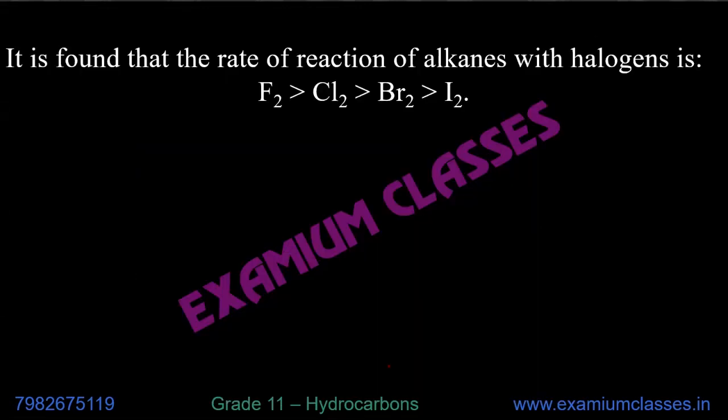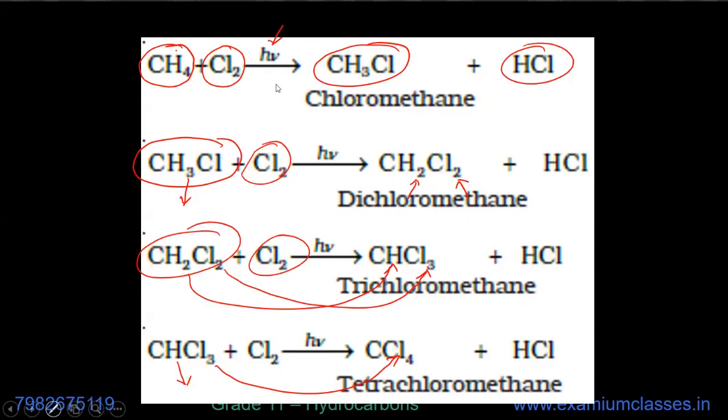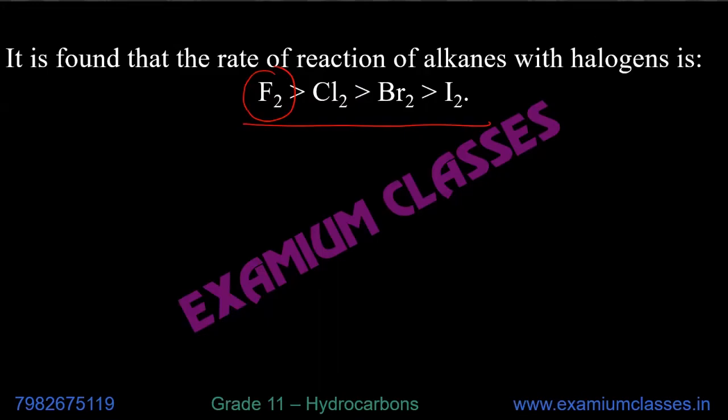Now it is found that the rate of reaction of alkanes with halogens is like this. If fluorine is reacted, then the reaction will be very fast, fastest. Chlorine after that, second fastest. Then bromine, and iodine, reaction with iodine will be the slowest. So you need to remember these.